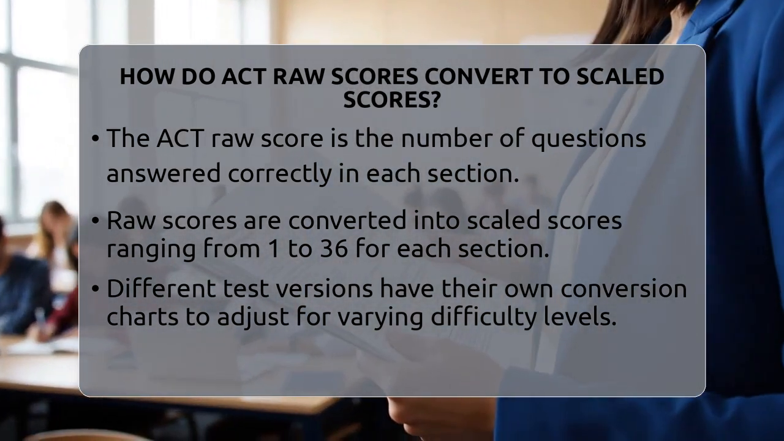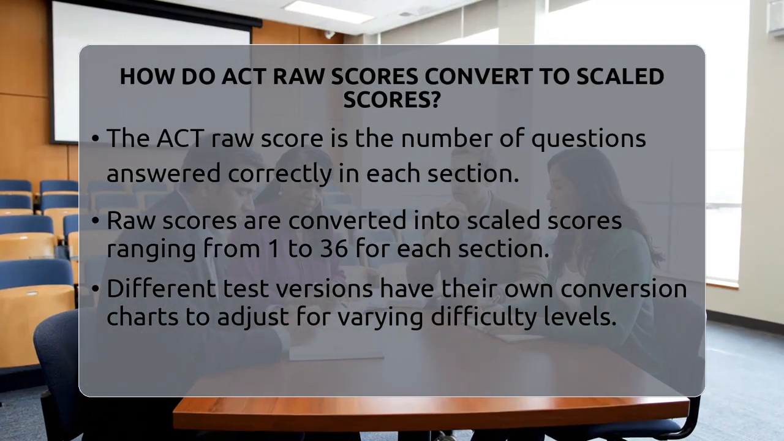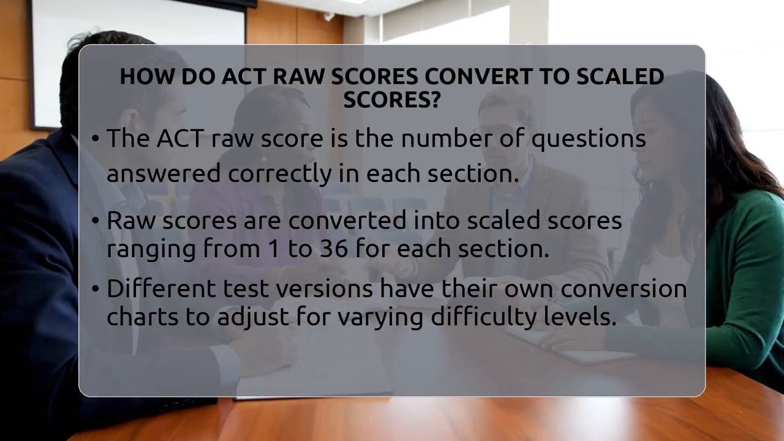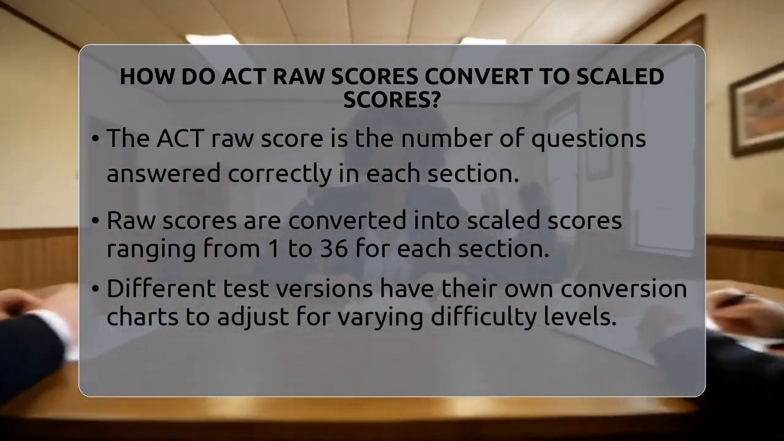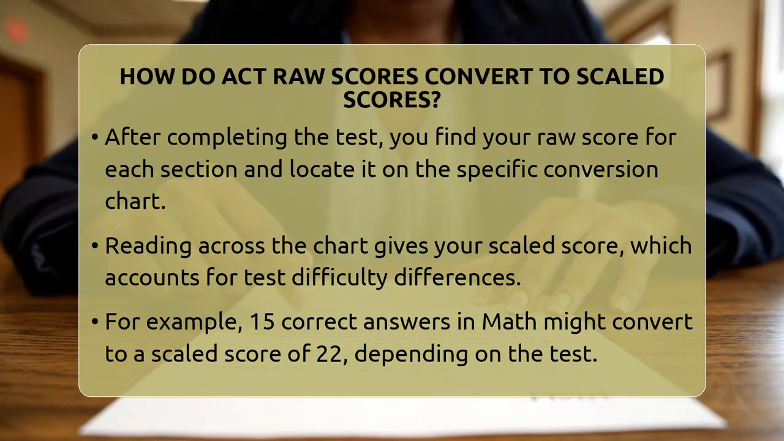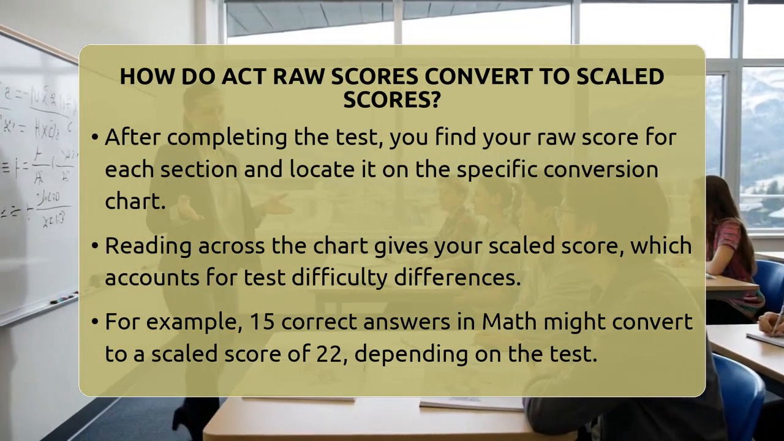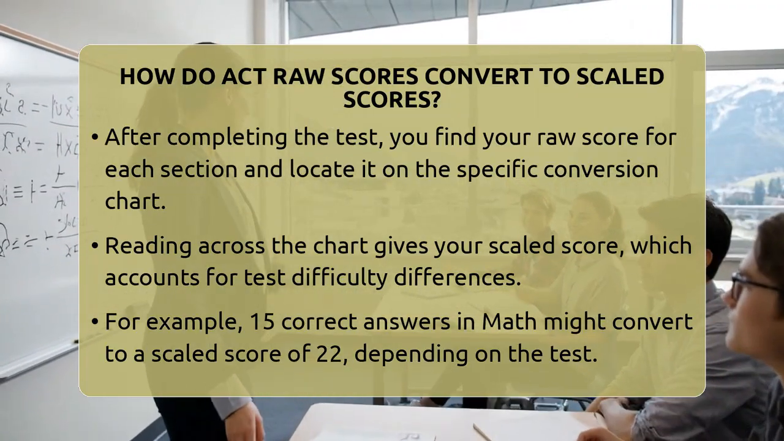So how does this conversion happen? Well, each ACT test form comes with its own conversion chart. These charts are like a secret code that links raw scores to scaled scores. When you finish your test, you count how many questions you got right in each section. That gives you your raw score. Then, you find the right chart for your specific test date or practice test. Using that chart, you locate your raw score and read across to see the corresponding scaled score.